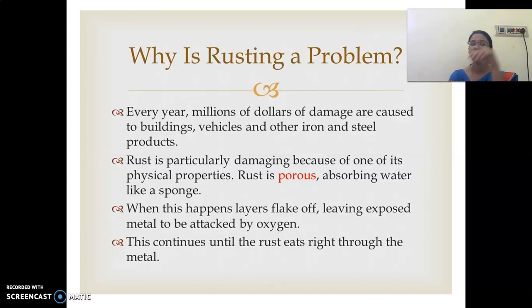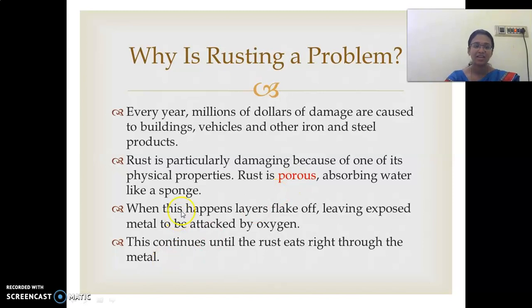Yes or no, children? And rust is particularly damaging because of its physical properties. Rust is porous. Porous means it has small pores inside. It absorbs water. When it keeps on continuously absorbing water, it becomes strengthless, and we can break iron if it is rusted.